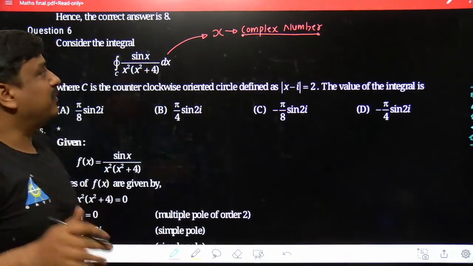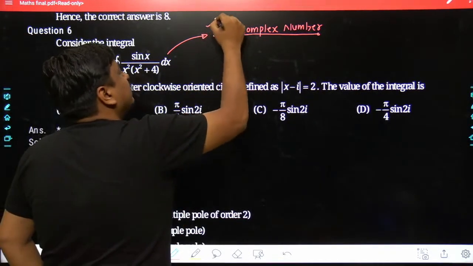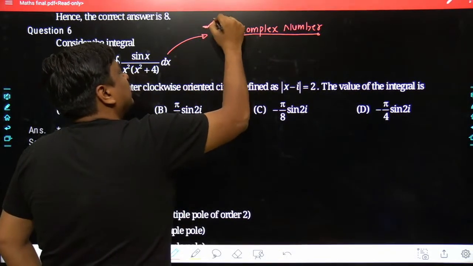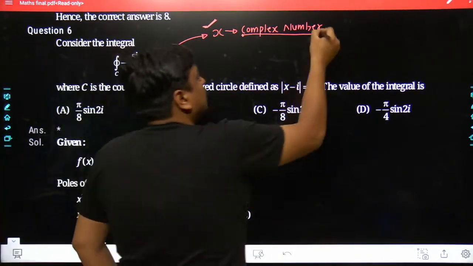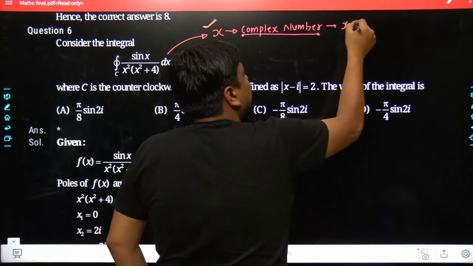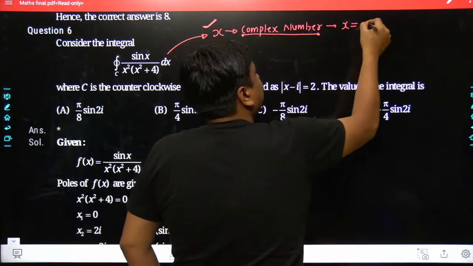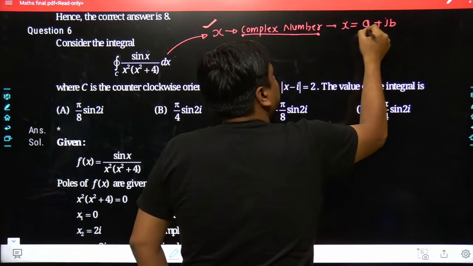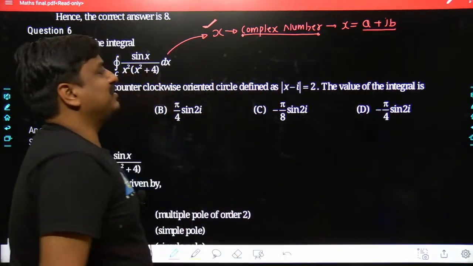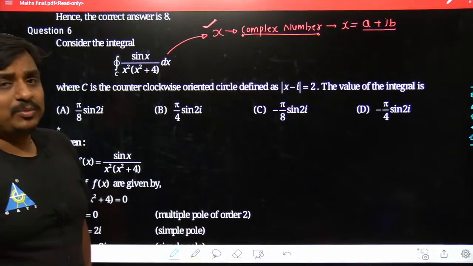It should not be a real variable. So the first thing to take into consideration is that x is a complex number. And if x is a complex number, then when we calculate, x will have two parts: a real part and an imaginary part. The real part is taken as a and the imaginary part is taken as b.